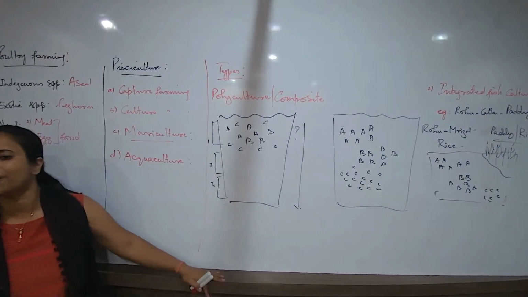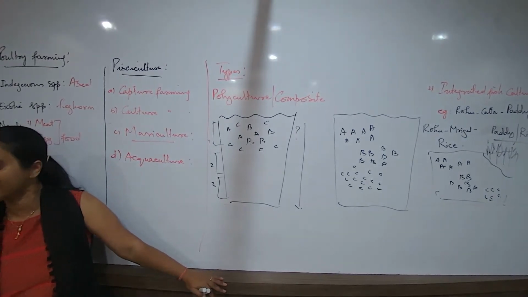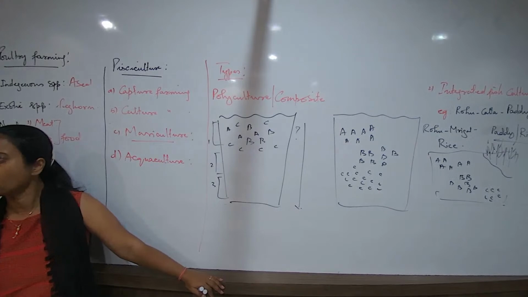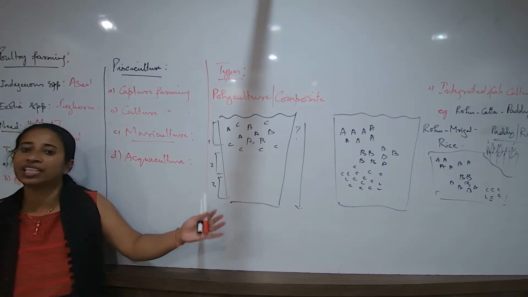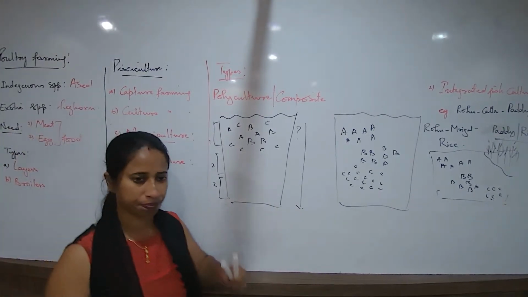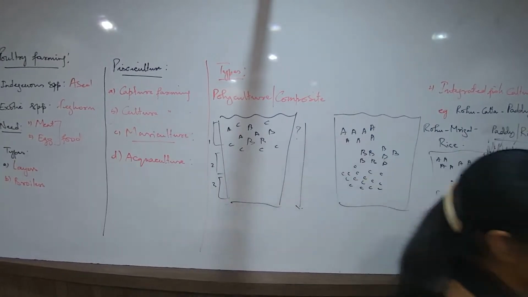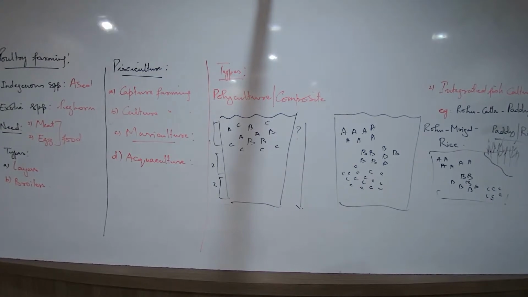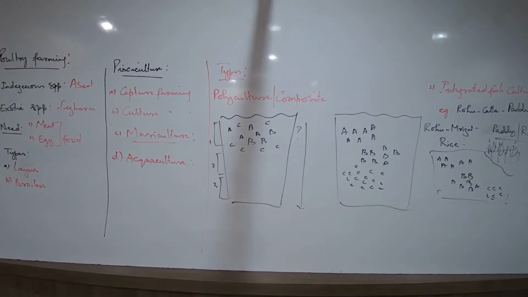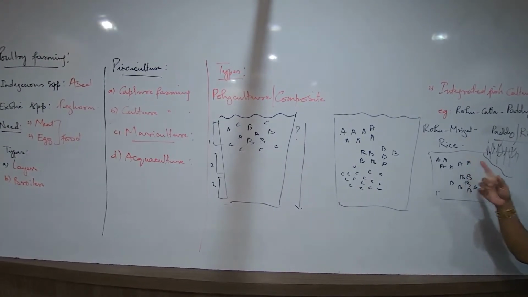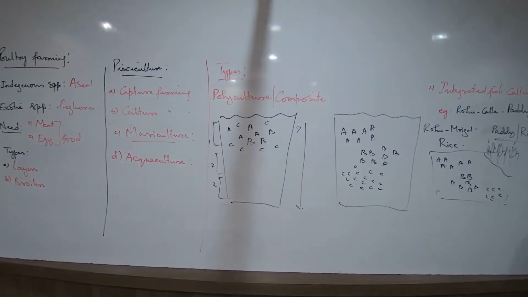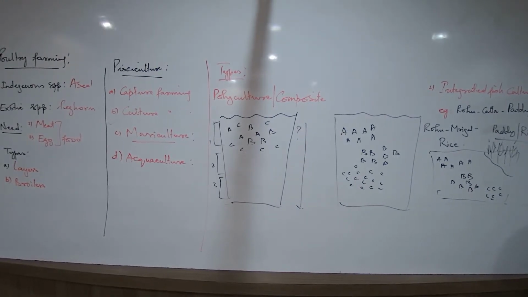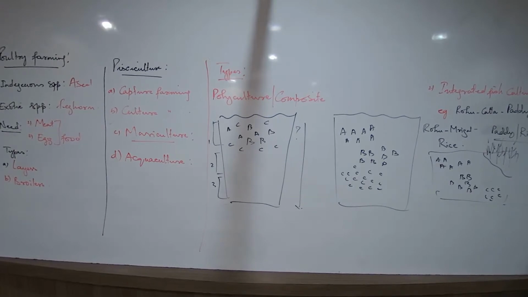So these are some examples. What are we talking about? What is this method known as? Integrated. What is the meaning of integrated? 2-3 things brought together. Hello, you said it. So what is the meaning of integrated? Where 2-3 things have been brought together. That is called integrated. So what is happening here? 2 or 3 types of fishes along with one type of plant are growing. So what is the benefit? Can you tell me what is the benefit?